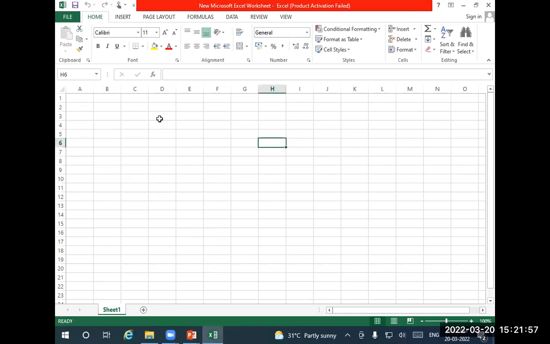Okay, let us try to understand how to prepare this ledger and trial balance.